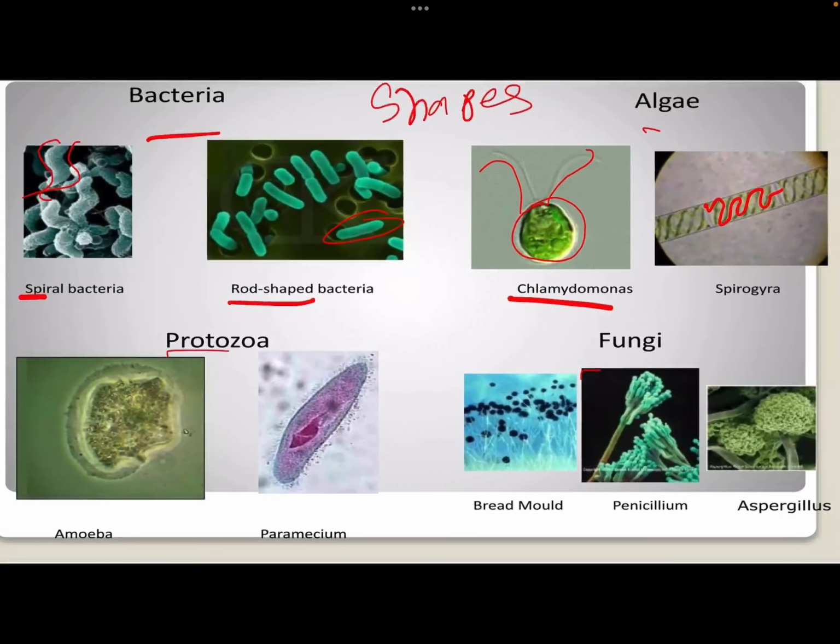Now we have protozoa and fungi. For protozoa we have Amoeba and Paramecium. Amoeba is of irregular shape, it can be of any shape, whereas Paramecium is oval shaped, but we can't call it a confined oval. For fungi we have bread mold, Penicillium, Aspergillus. Bread mold, which we saw in the previous slide, is the mold-like structures which form on the bread.